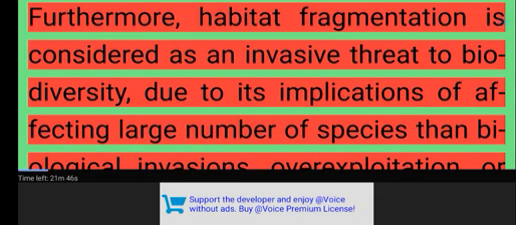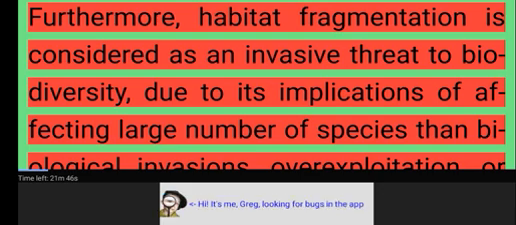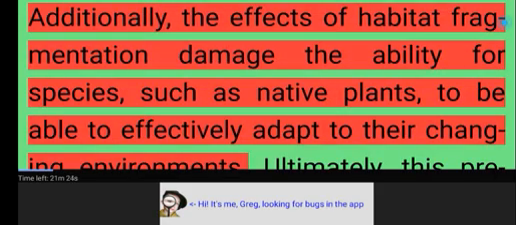Furthermore, habitat fragmentation is considered an invasive threat to biodiversity, due to its implications of affecting a large number of species and biological invasions, overexploitation, or pollution. Additionally, the effects of habitat fragmentation damage the ability for species, such as native plants, to effectively adapt to their changing environments.